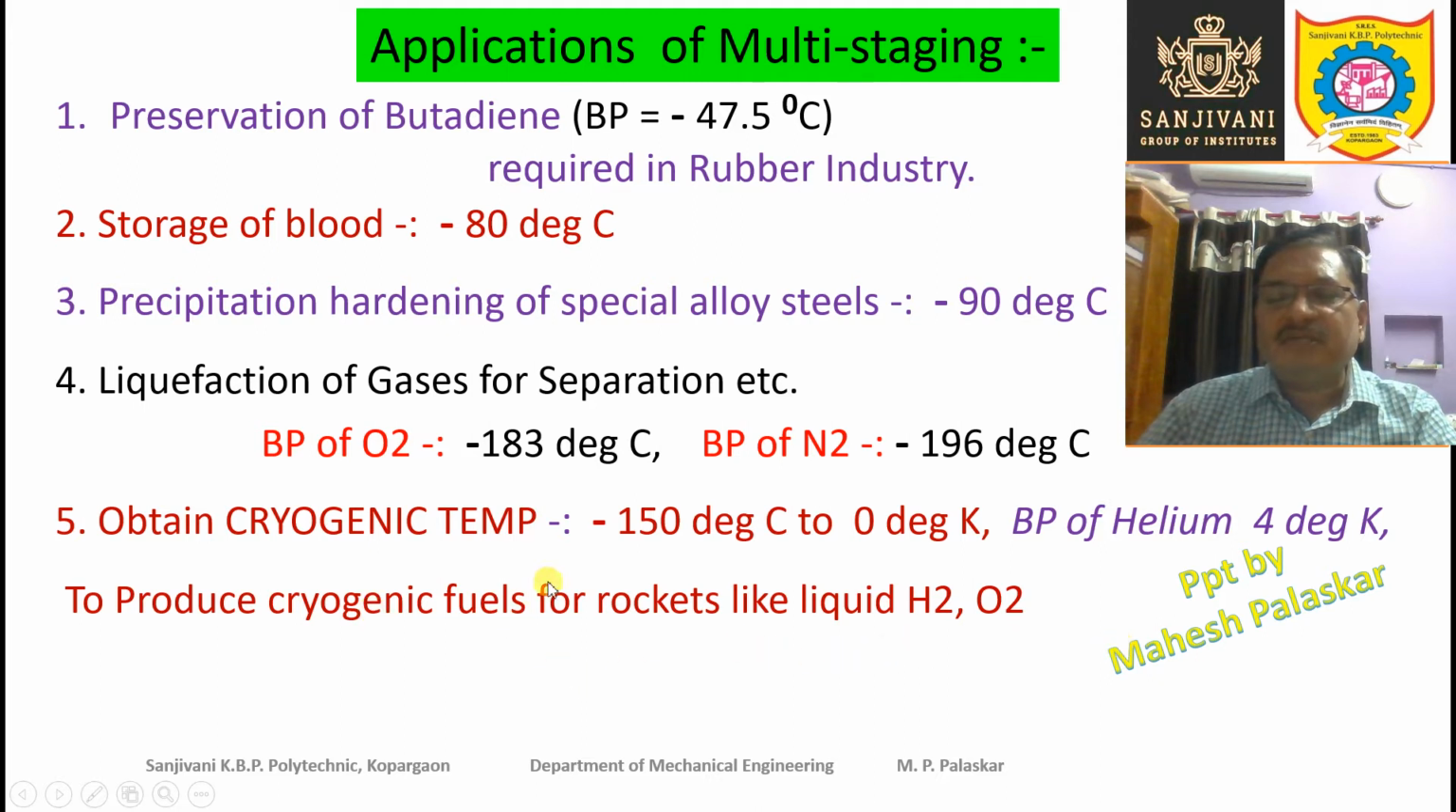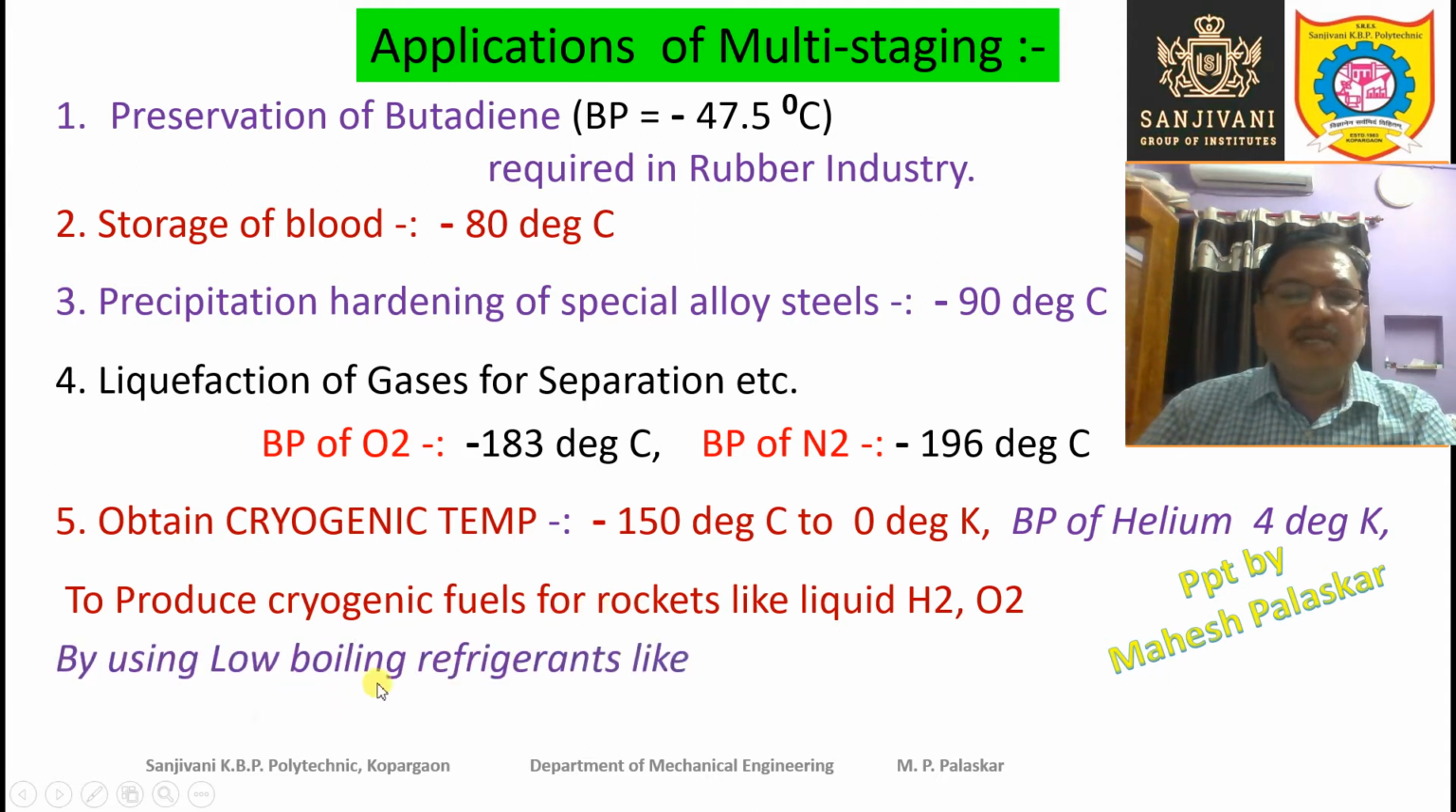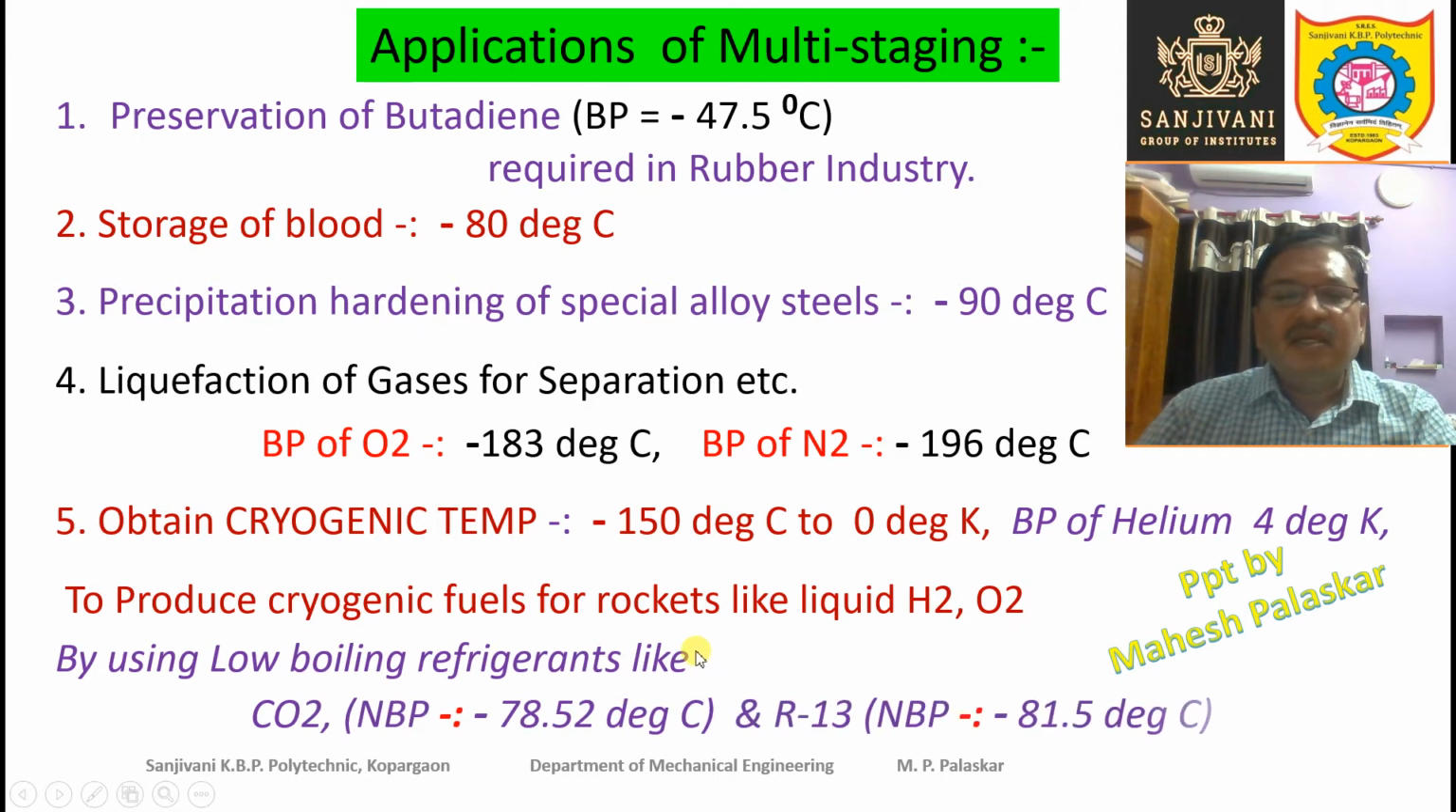Hydrogen as well as oxygen both are used in the liquid form, and for that purpose very low temperature is required, and for that purpose multi-staging is required. By using low boiling refrigerants, you have to go for multi-staging. For multi-staging, we have to use refrigerants which have very low boiling points, and the example is carbon dioxide. Carbon dioxide is also an eco-friendly refrigerant. The normal boiling point of carbon dioxide is minus 78.52 degrees centigrade.